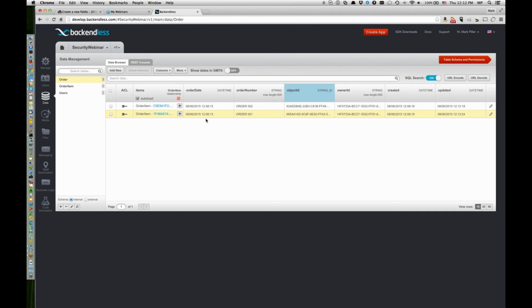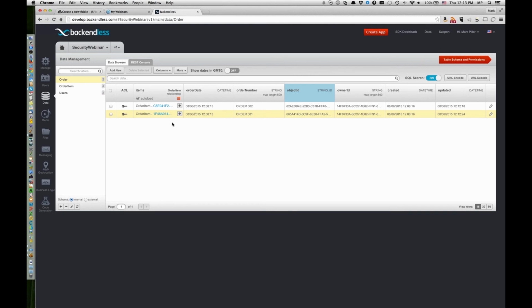Okay. Now, therefore, whenever we load these objects, ideally what should happen is when Joe says, give me the orders, he should not get any orders. And when Mark says, give me the orders, all the orders come back to that user. So now we're kind of getting close to the actual enforcements that are being built by Backendless from the backend perspective.